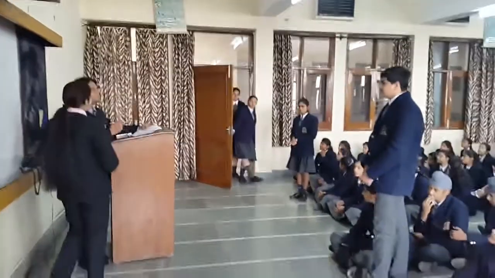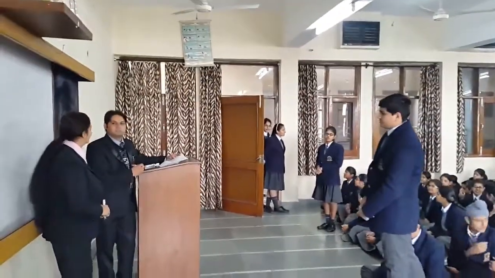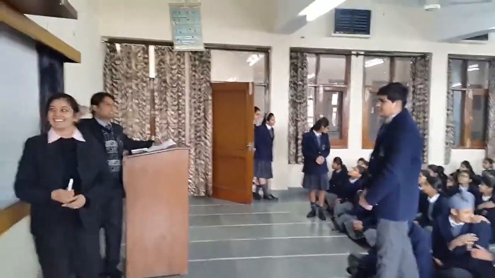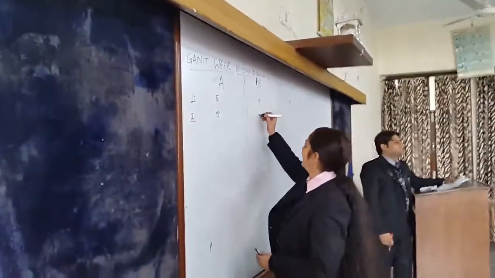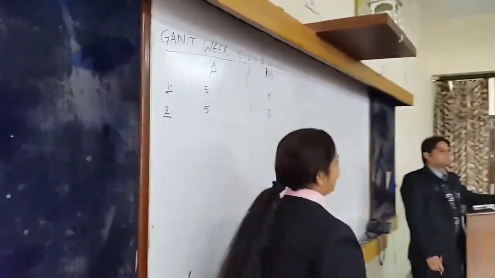Which property is this? Closure. It's a wrong answer, he is saying commutative.